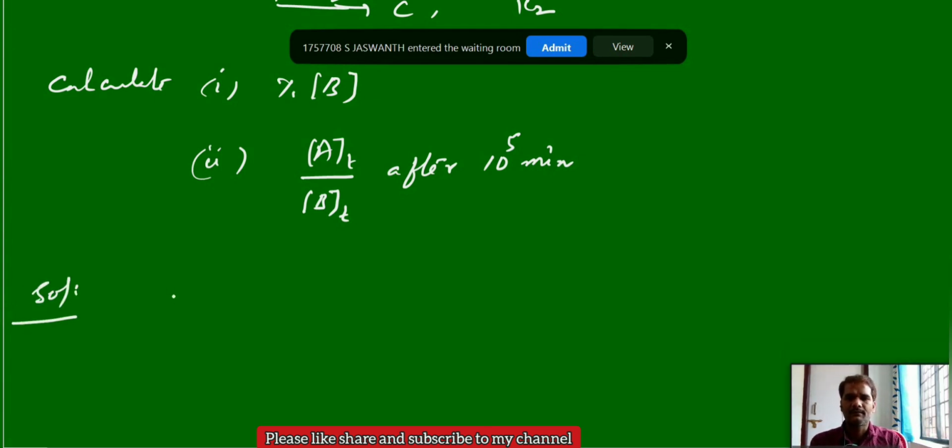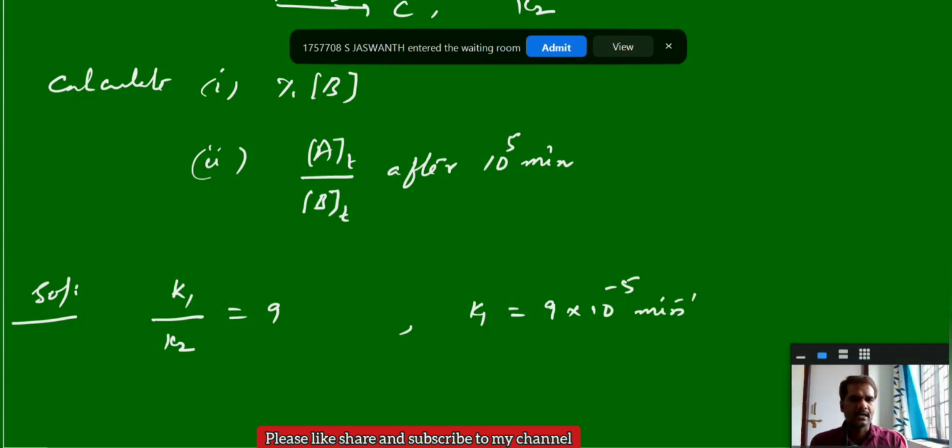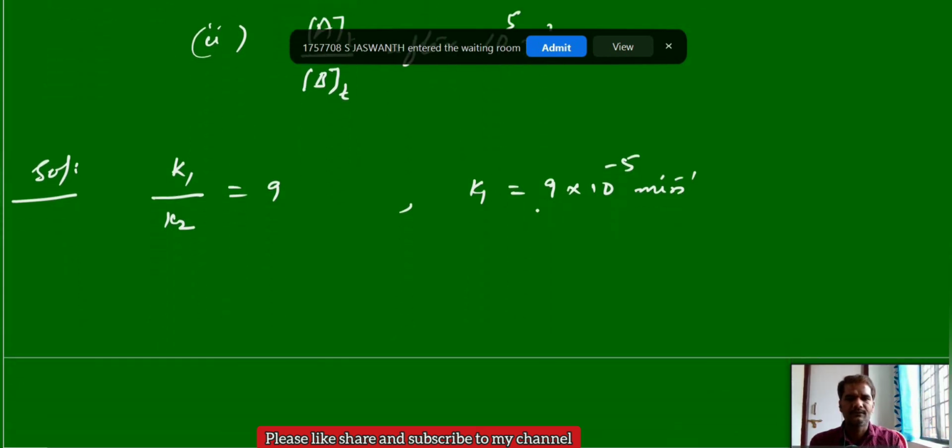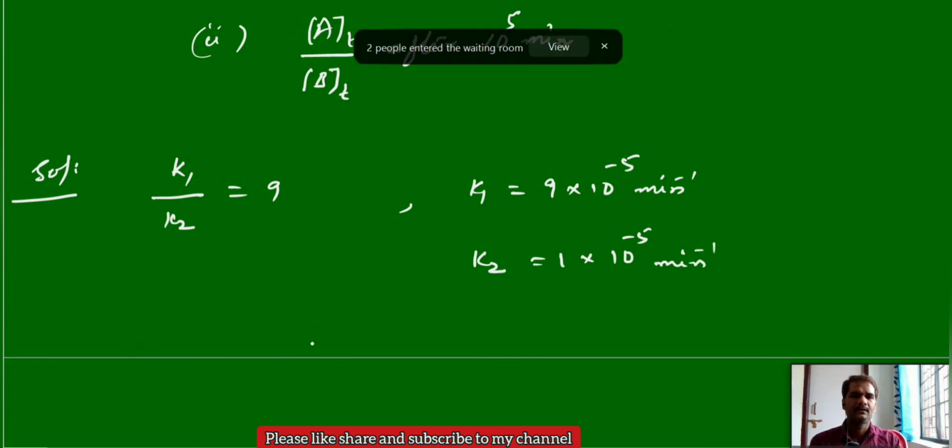The first one, K1 by K2 is given as 9. And K1 is given as 9 into 10 power minus 5 minute inverse. So from this you can calculate the K2 value. If K1 equal to 9 into 10 power minus 5, ultimately K2 is equal to 1 into 10 power minus 5 minute inverse. That's it. Next we have to calculate first one,